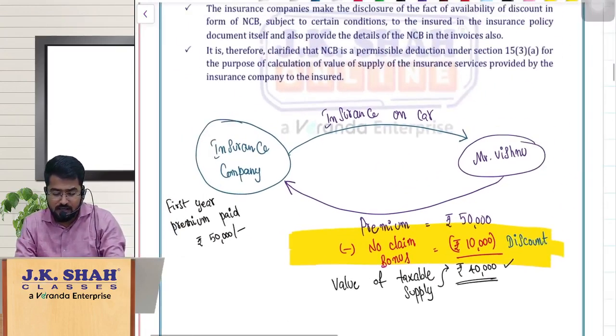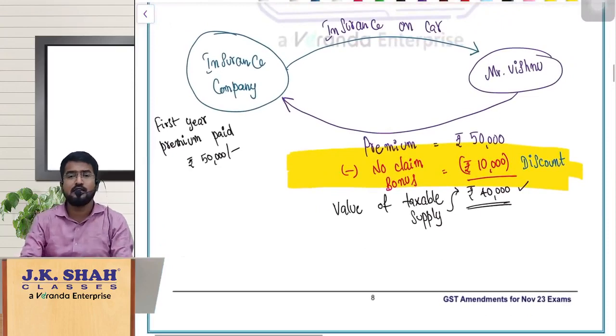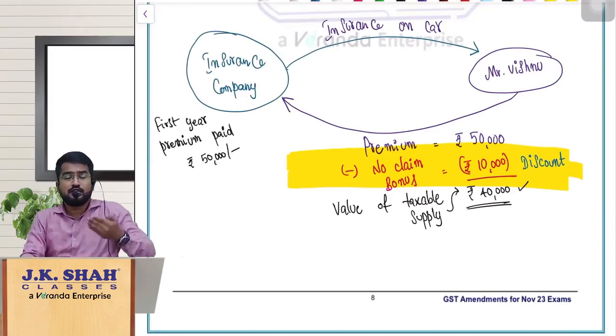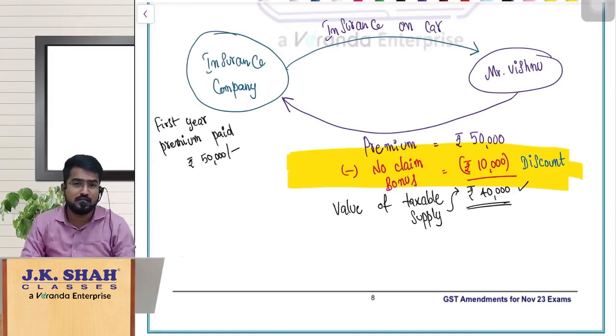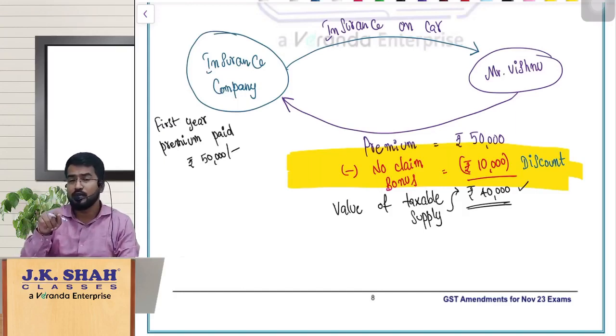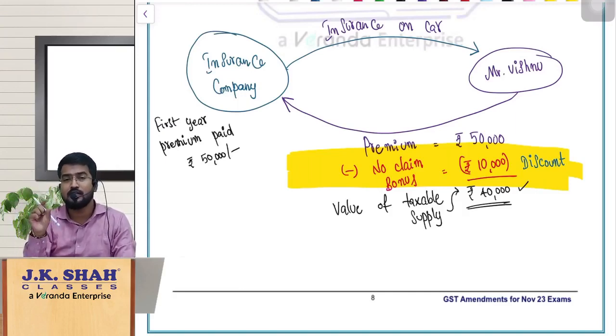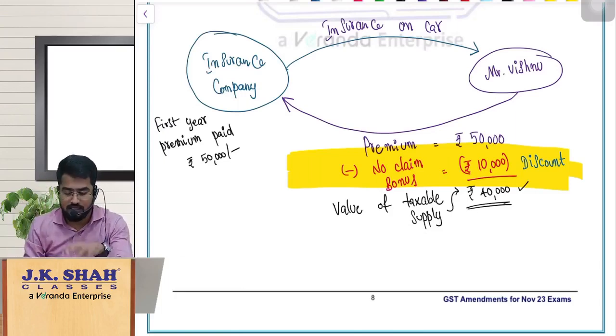So again I will just repeat what we have discussed here. No claim bonus is not a consideration the customer is giving to the insurance company for stopping himself from claiming the insurance amount. It is not like that. So that is not a supply between the customer and the insurance company. But the no claim bonus is given as a deduction in the premium amount in the value of supply, and only the balance portion will be subjected to GST. These are the two things which we have seen under this particular issue. Am I clear? So this is what the chapter number 2 amendments are all about.